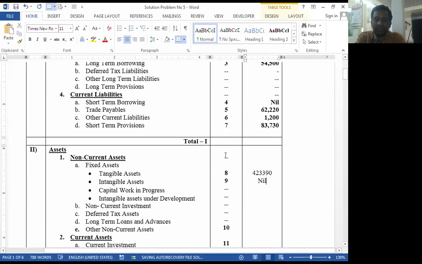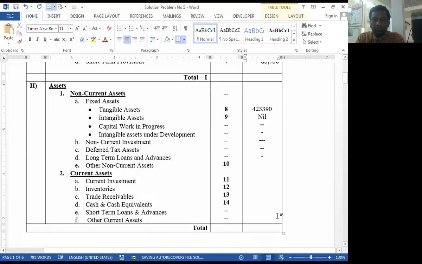Intangible asset nil. Long-term loan, balance sheet, it is also nil.